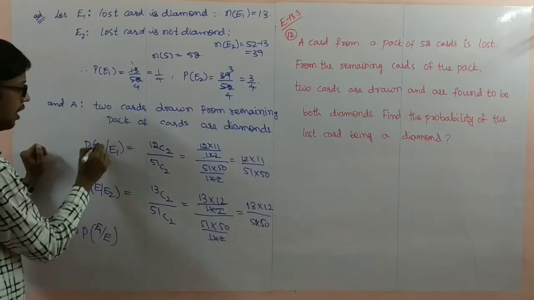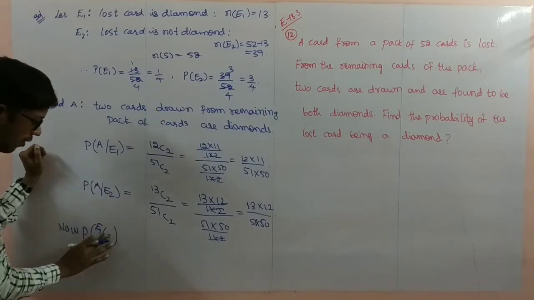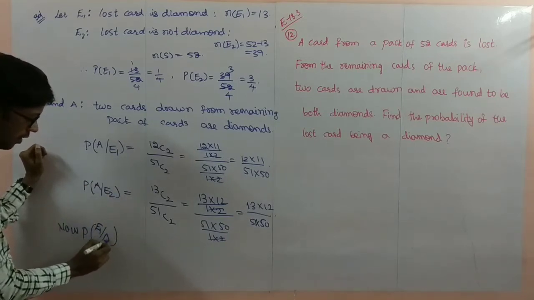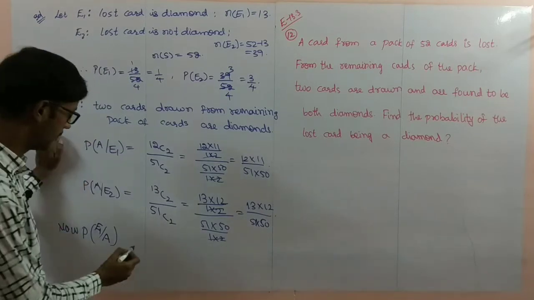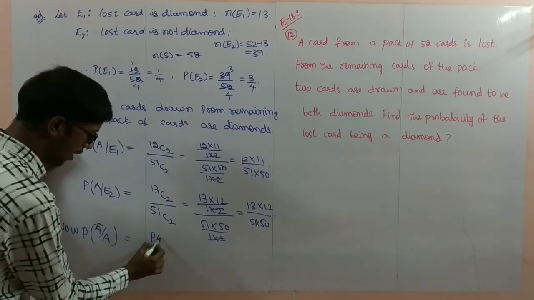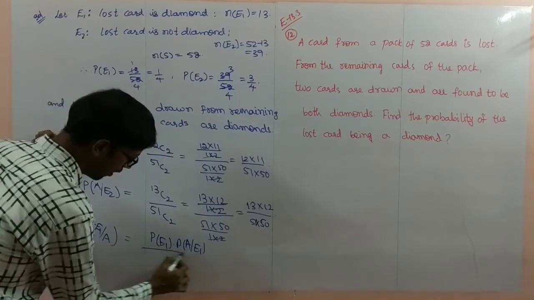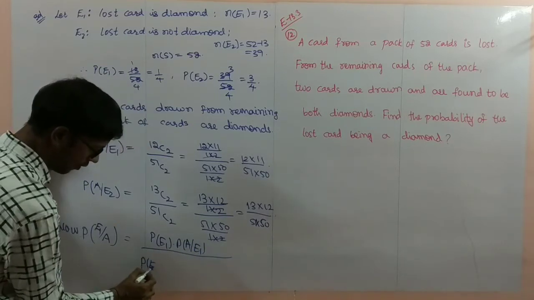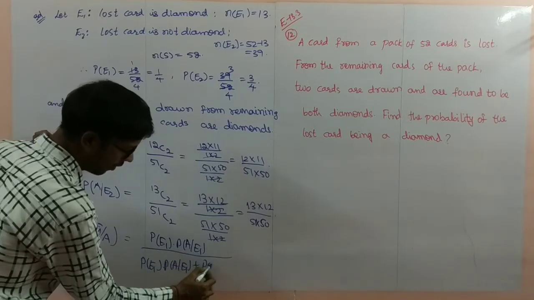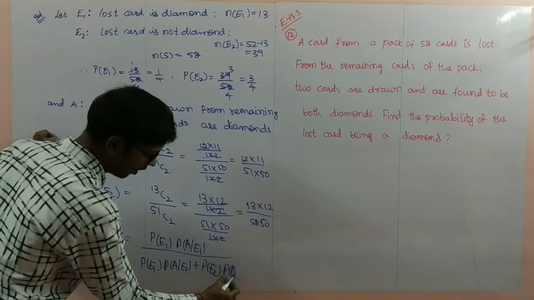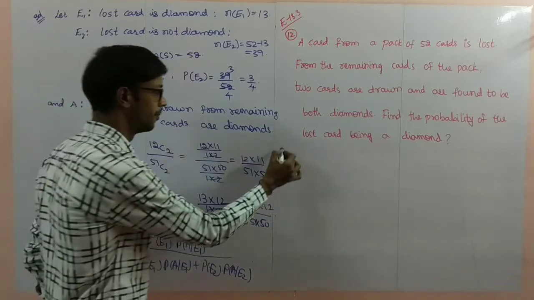So here I will write A be the event. Here also A be the event. Just variation is there. You can understand that purpose easily. Otherwise you can continue with E also. No problem. So next formula: P of E1 into P of A by E1, divided by P of E1 into P of A by E1 plus P of E2 into P of A by E2. So substitute all the values here.